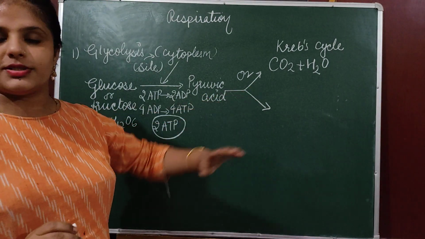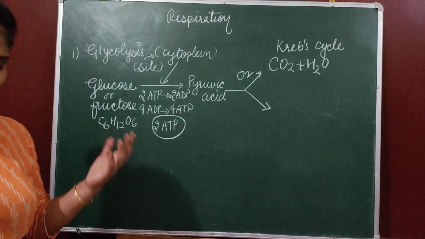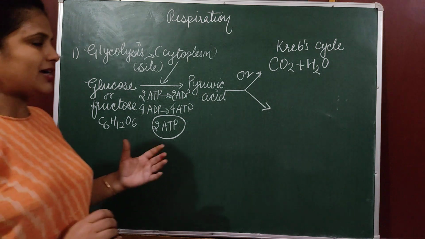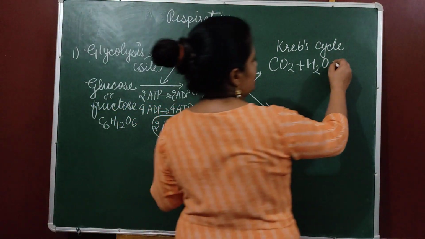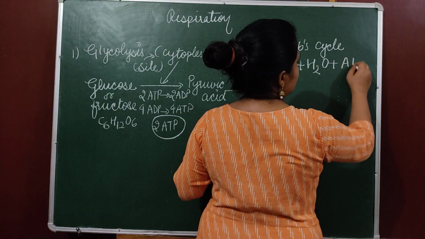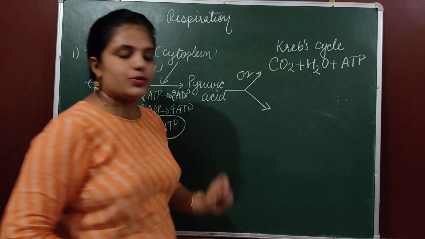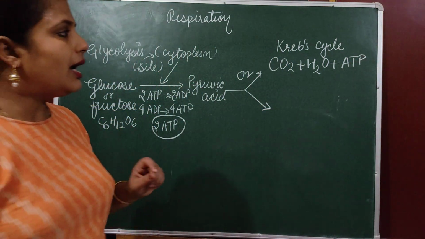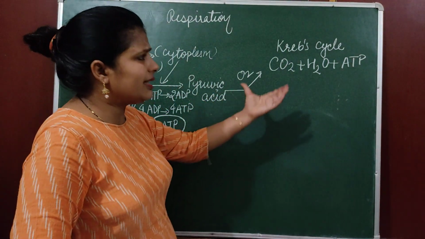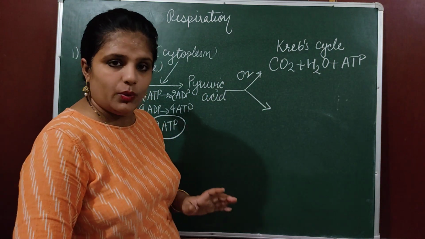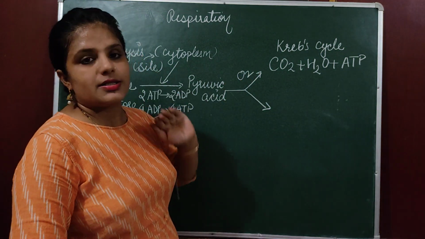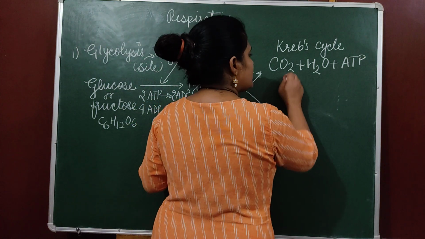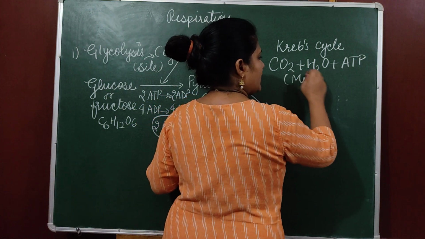The conversion is not that easy. A lot of other reactions are there, but that is not part of your syllabus. And they produce ATP, that is adenosine triphosphate, and that energy is stored in the form of ATP only. This reaction occurs in mitochondria. Where does this reaction occur? Mitochondria.